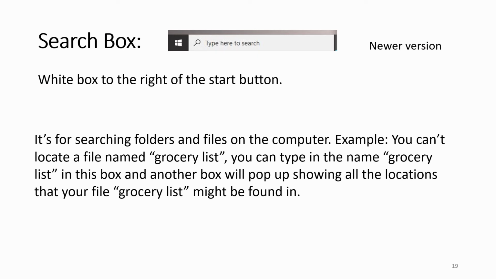Search box, the newer version. White box to the right of the Start button. It's for searching folders and files on the computer. Example, you can't locate a file named grocery list. You can type in the name grocery list in this box and another box will pop up showing all the locations that your file grocery list might be found in.